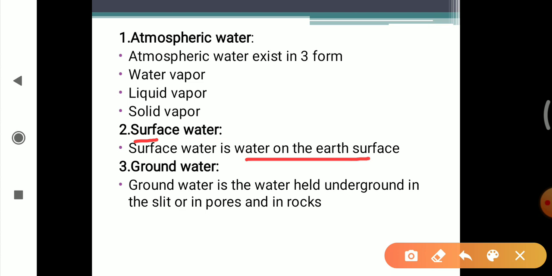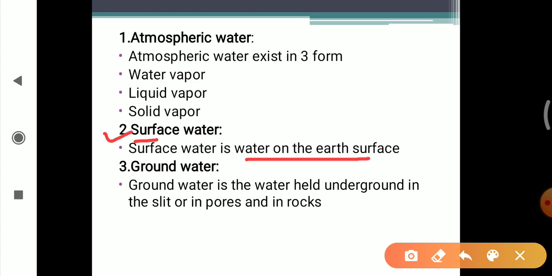As we know, 71% of the earth's surface is covered with surface water. So this is all about the surface water.